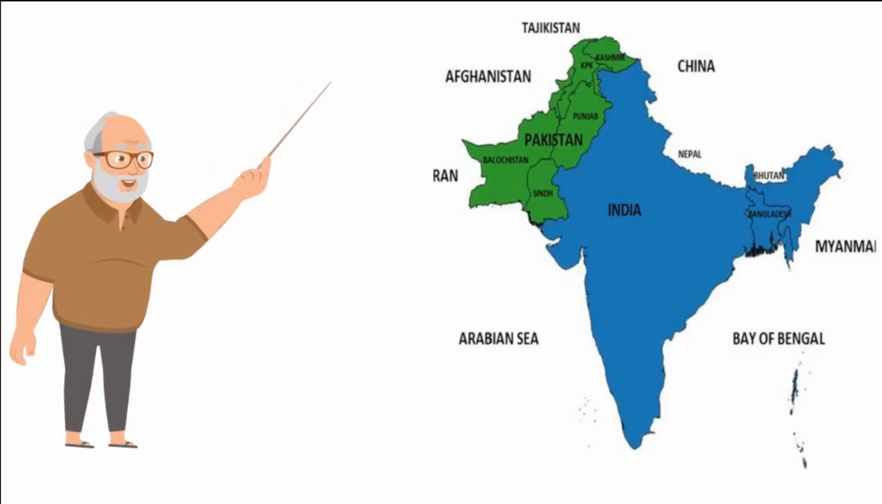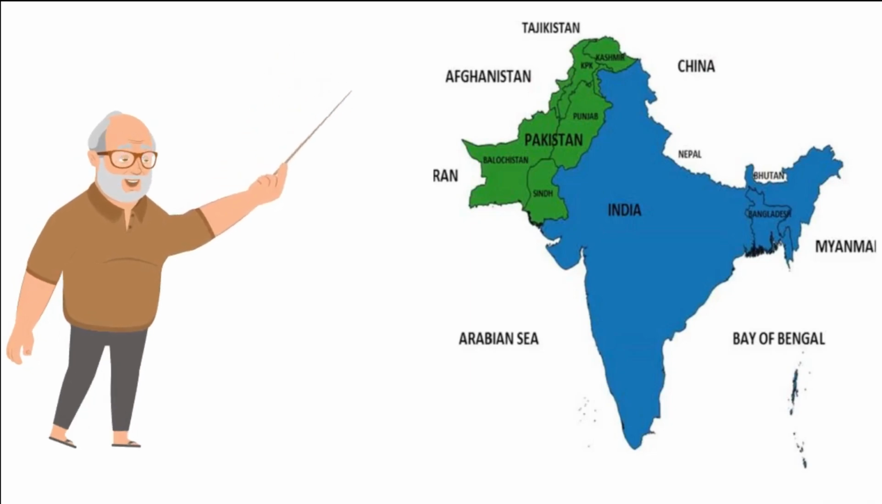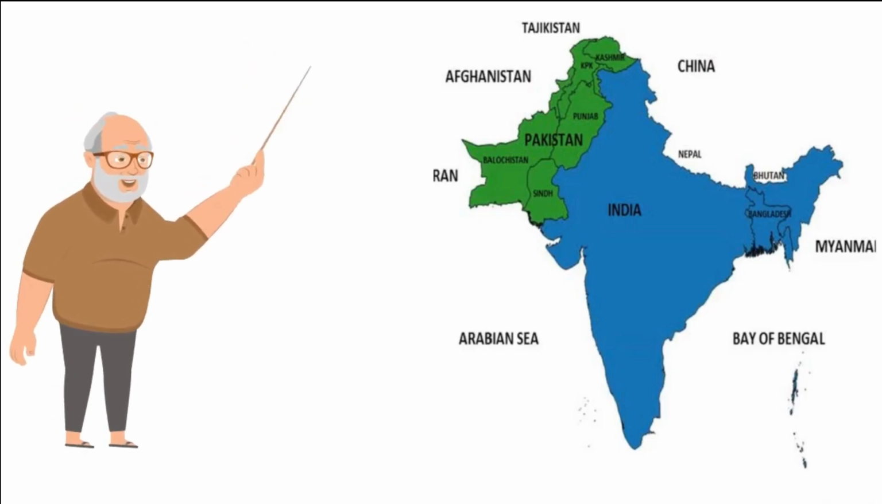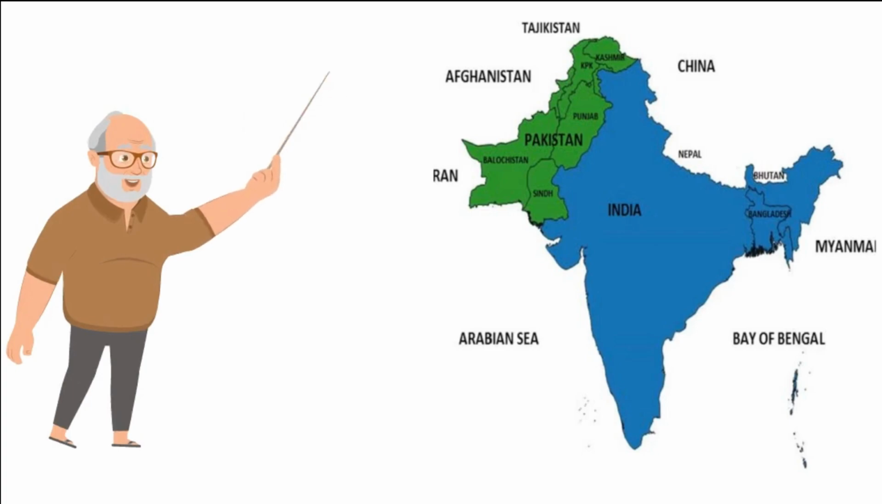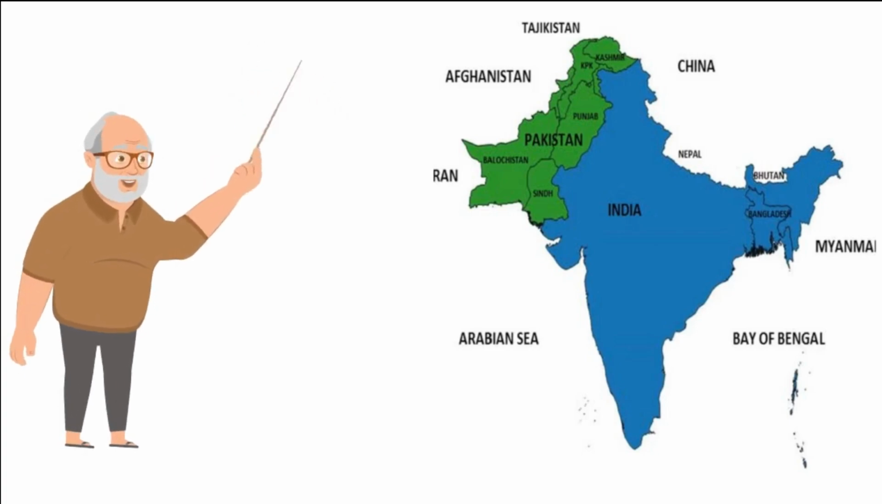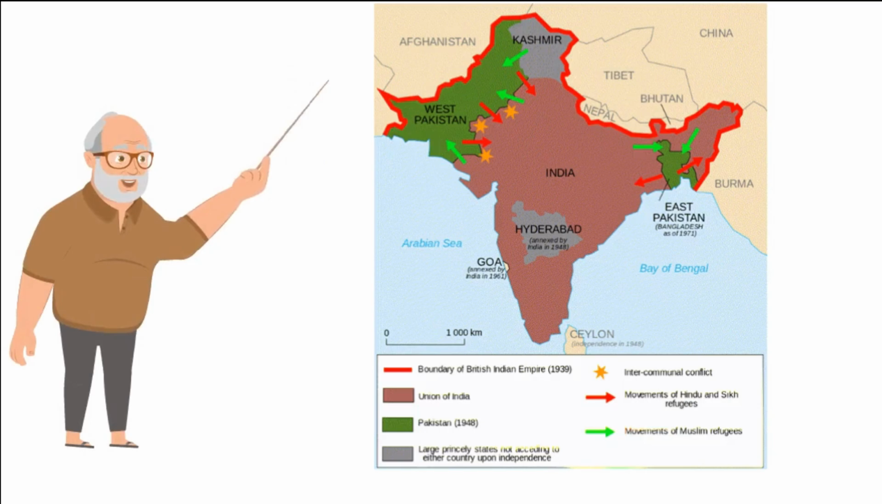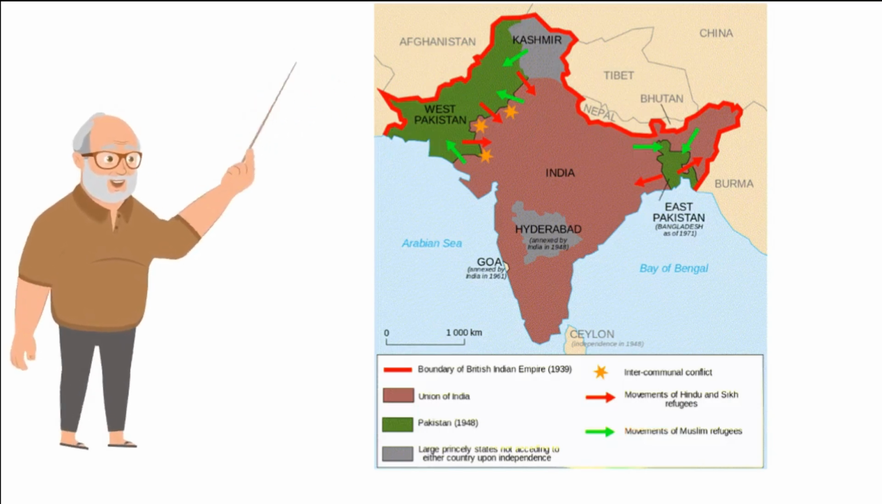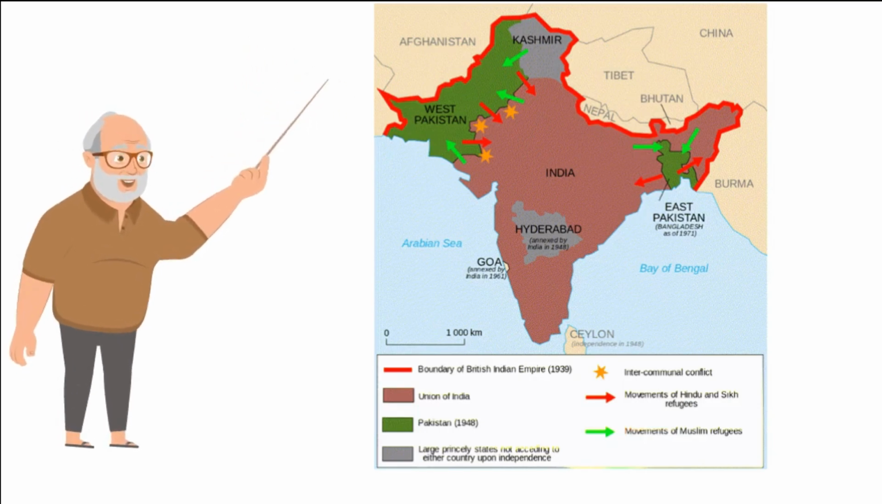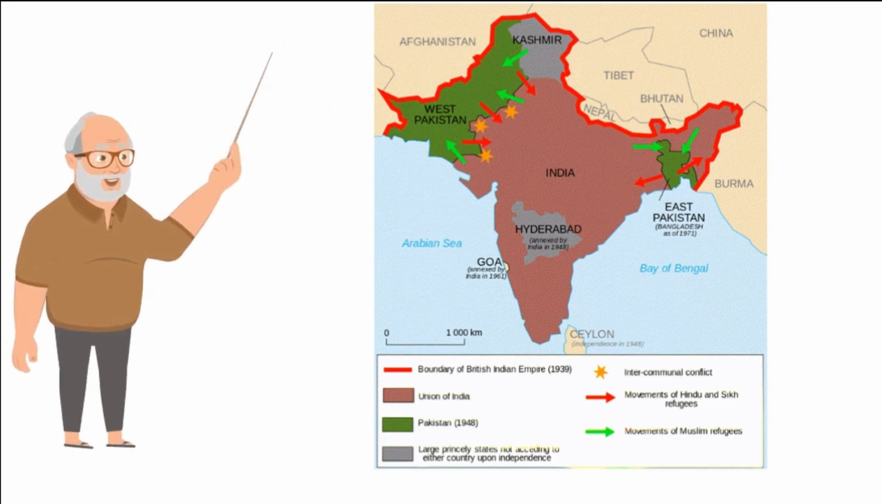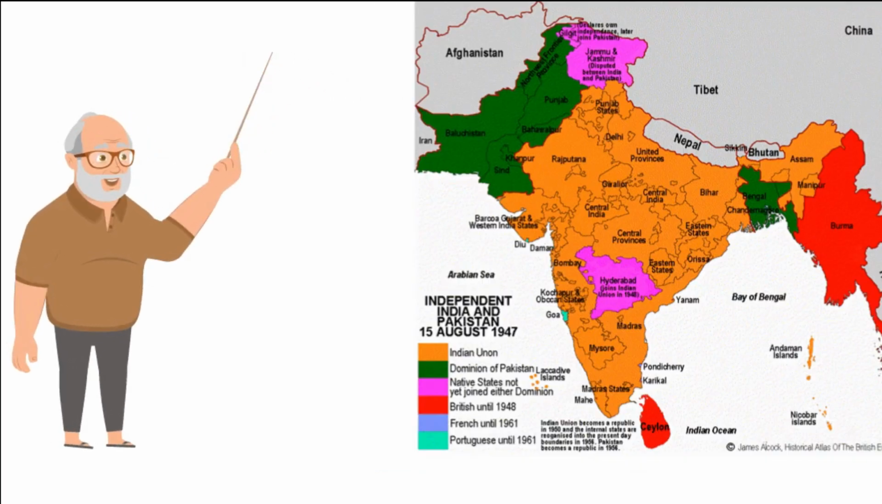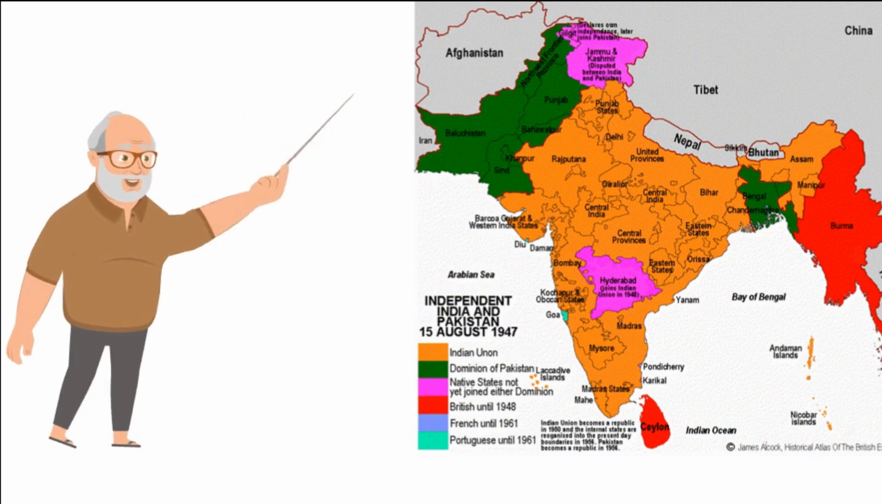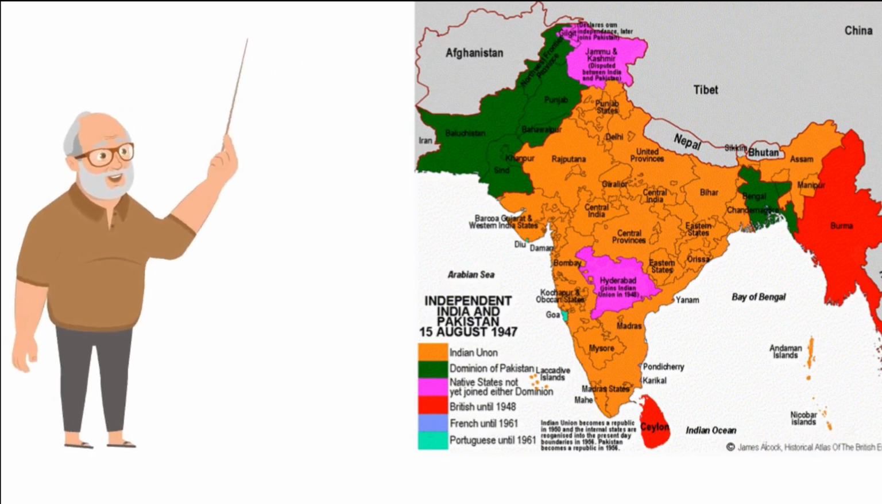1. Partition of British India. The partition of British India in 1947, which led to the formation of the two independent countries of India and Pakistan, was a highly traumatic and violent event. This has had a lasting impact on the relationship between the two countries, as large numbers of people were displaced, and many were killed or injured during the communal violence that accompanied the partition.